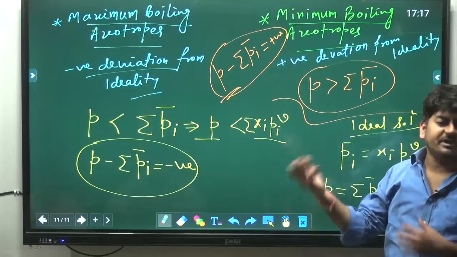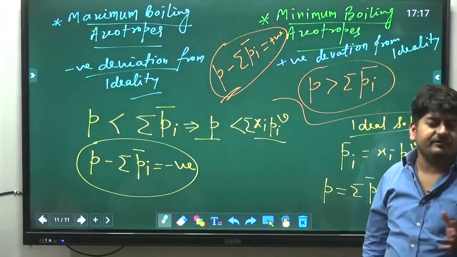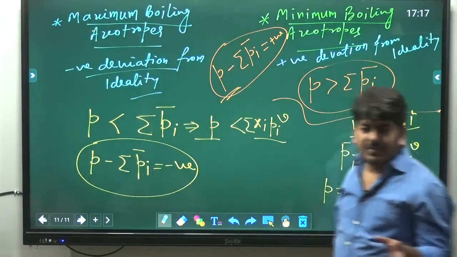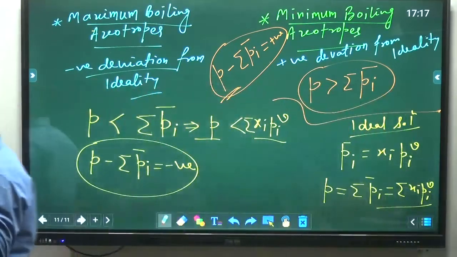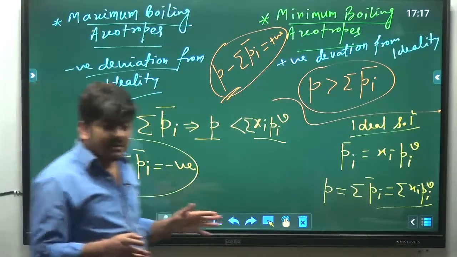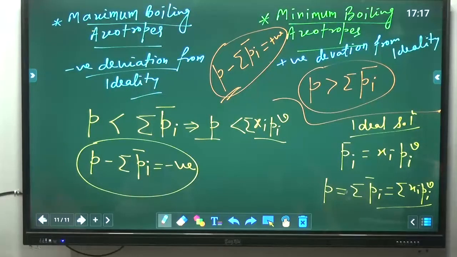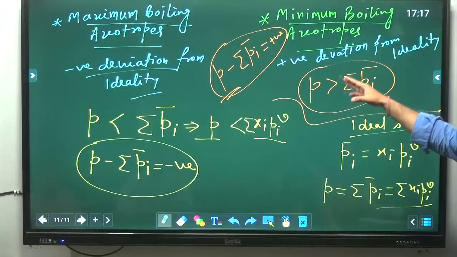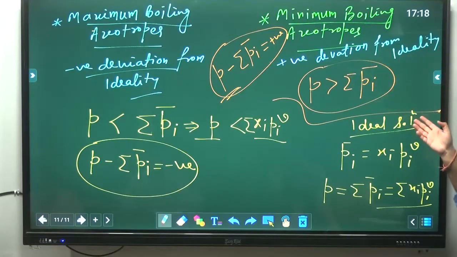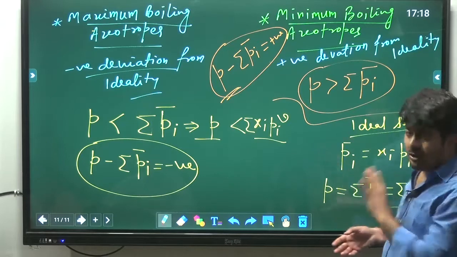Summation of Pi bar is what? Equilibrium total pressure. Because Raoult's law can be used when vapor liquid are in equilibrium. Now understand, Raoult's law is applicable for ideal solutions, but most importantly, liquid vapor equilibrium should be there. Here I am saying that deviation from ideality, deviation from Raoult's law means still I am using Raoult's law for comparison at least. So vapor liquid equilibrium will be there for sure. Otherwise I can't talk about Raoult's law at all, because if there is no vapor liquid equilibrium, I cannot use Raoult's law or Henry's law at all.